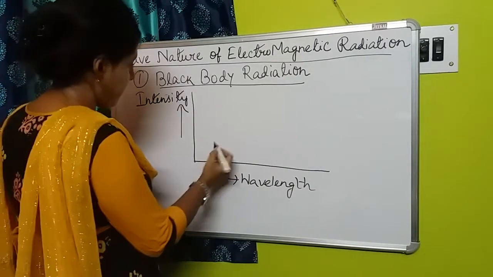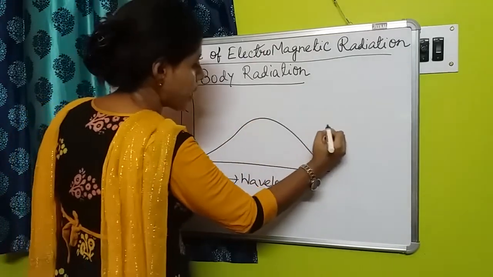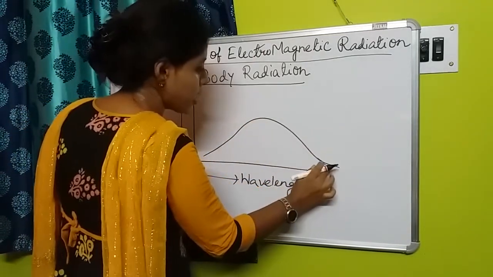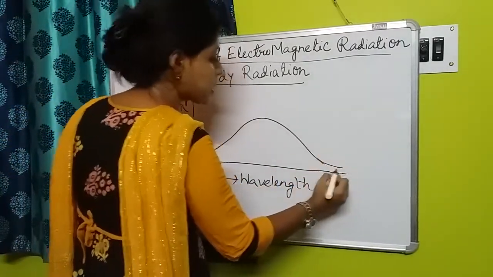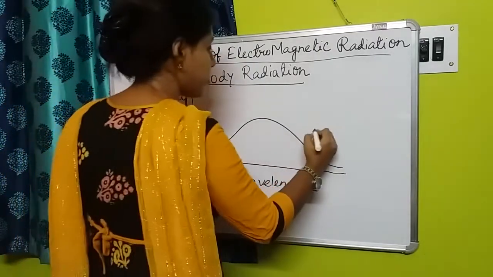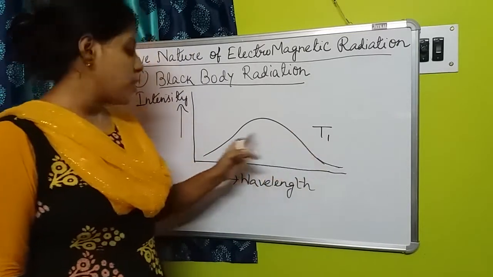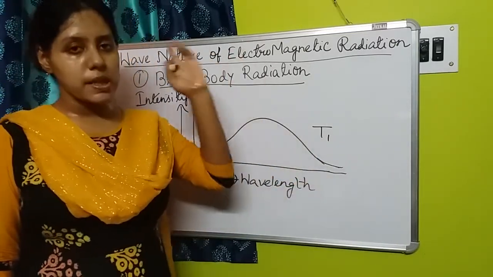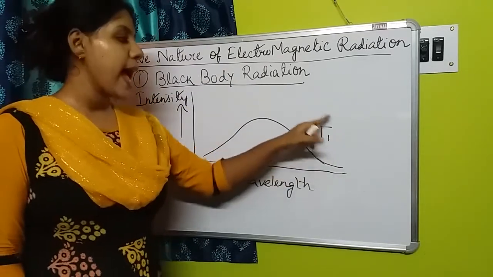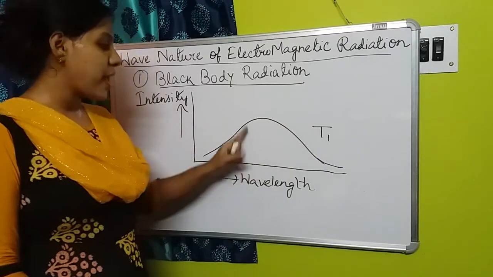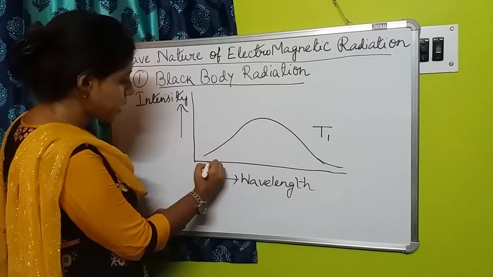So here the curve will be like this. At a particular temperature, it will never become 0, so it will continue like this. Here, suppose the temperature is T1. At temperature T1, we are getting a curve like this. So what does it mean? It means when we are heating a substance at temperature T1, it is radiating different types of wavelengths. Various types of wavelengths are there.